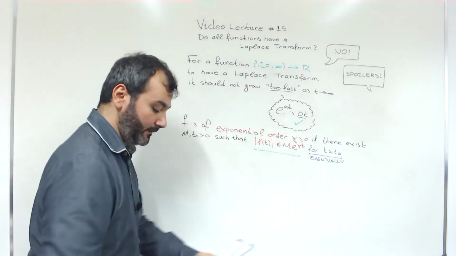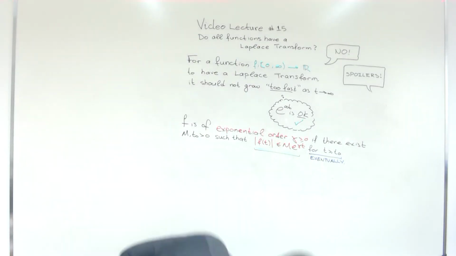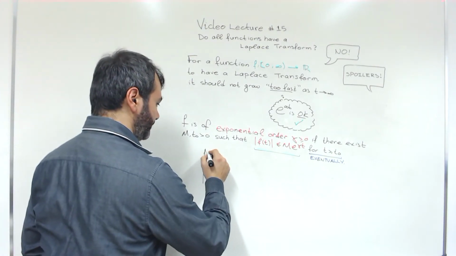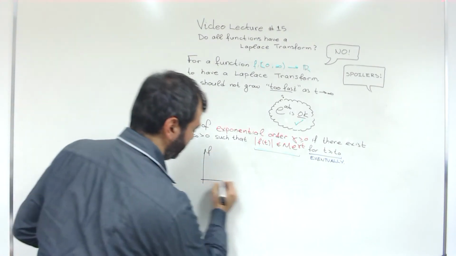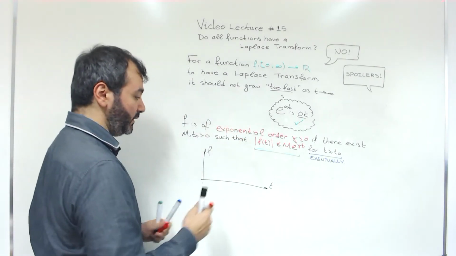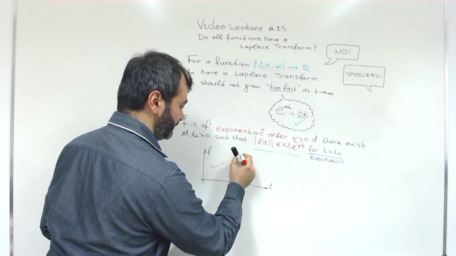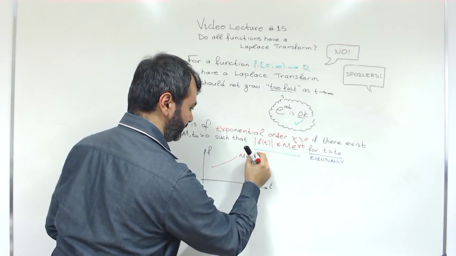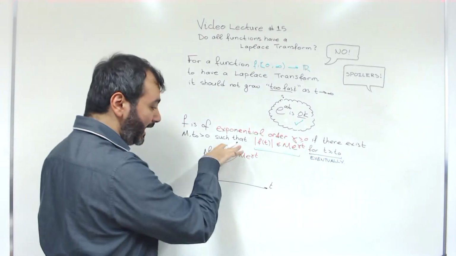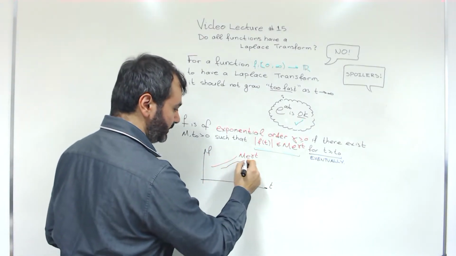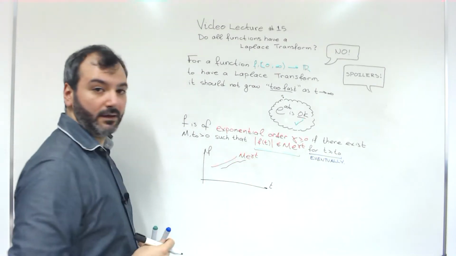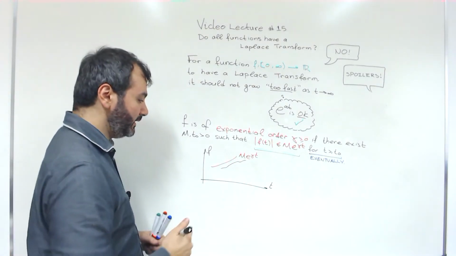This inequality states the following, that this is my function f, and this is an exponential function with exponent gamma. Now this says that my function is under this curve. It can grow, but it grows no faster than m times e to the gamma t.